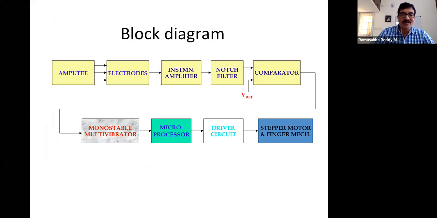And the block diagram again is a normal one: place electrodes, instrumentation, notch filter and comparator, and all these things. This is not a new thing for any electronic or electrical engineer. All that we are doing is that there is the signal generated in the body that we have to extract with the help of electrodes, do proper signal processing, and do appropriate instrumentation such that a device performs according to whatever the brain is communicating to the person.